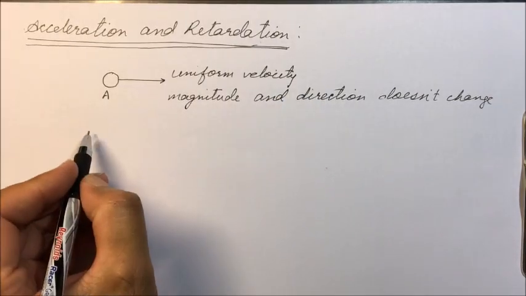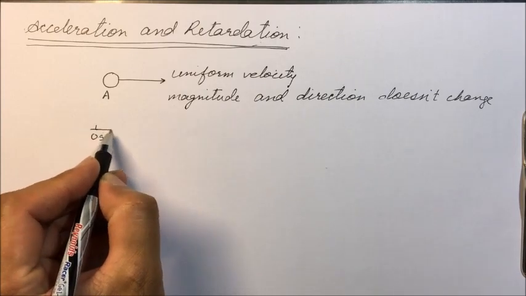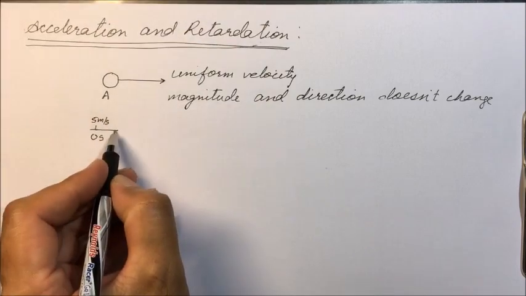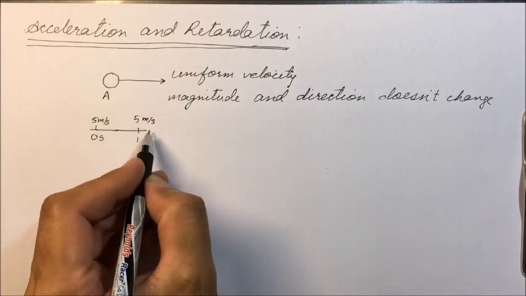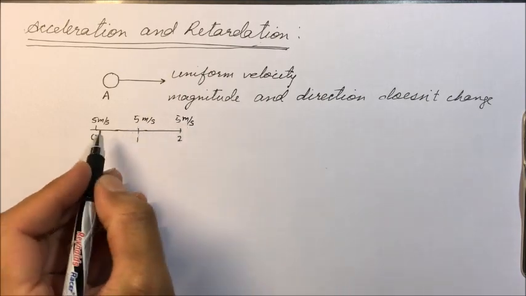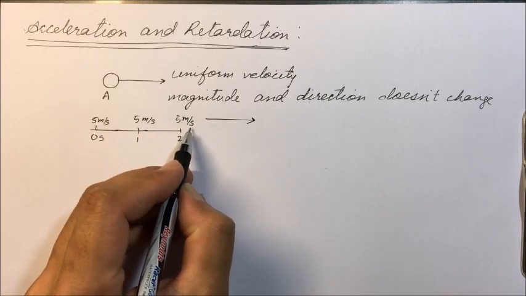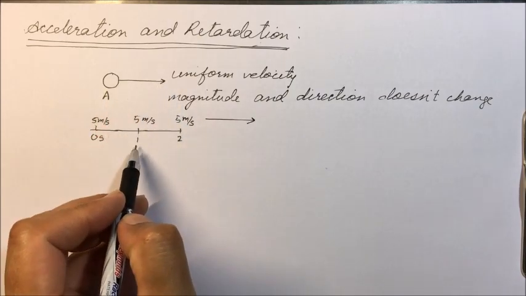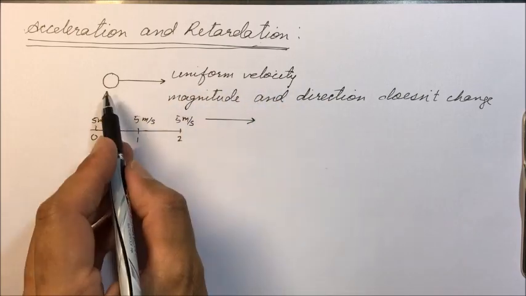For example, the body started at 0 seconds and at 0 seconds its velocity was 5 meters per second. At 1 second again its velocity is 5 meters per second. After 2 seconds its velocity is 5 meters per second and it is moving in the same direction. At every time instant the velocity remains the same. That is, in every time interval the body is covering equal distance. The body is moving with uniform velocity, with no change in velocity.